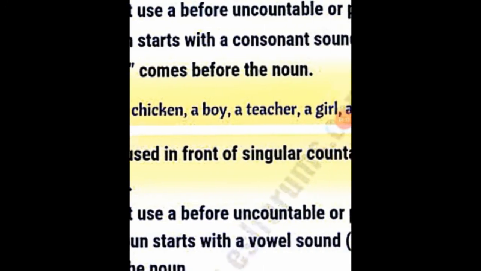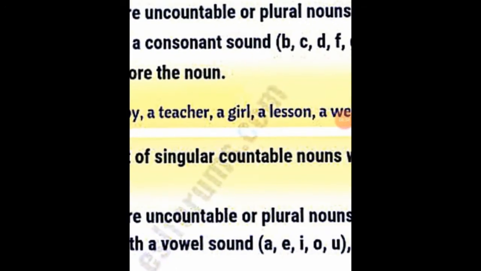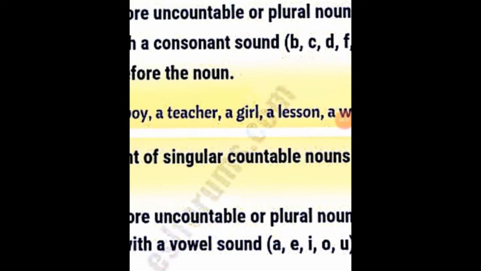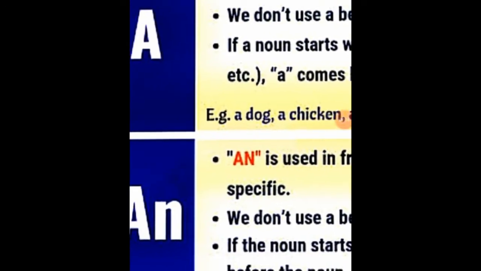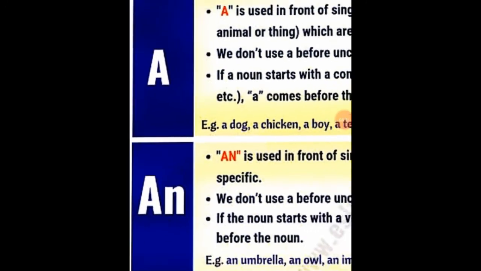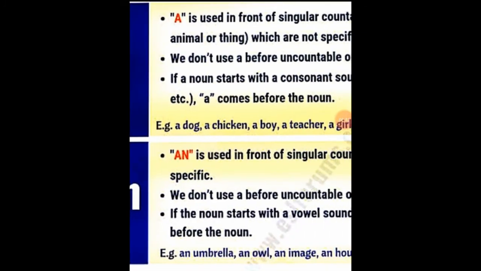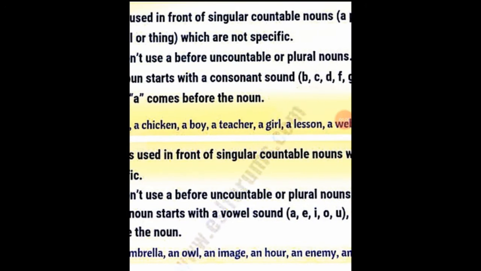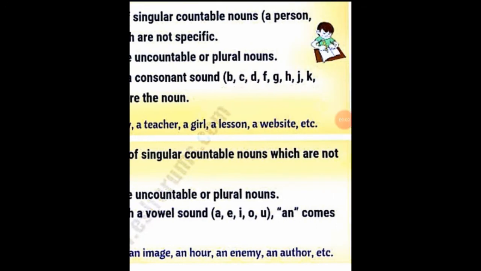If the noun starts with a vowel sound, that is A, E, I, O, U, an comes before the noun, right? In case of a, we do not use a with words before vowels, we use it before consonants. But here with an, we are meant to use an before the nouns which start with vowel sounds or vowels. For example, an umbrella, an owl, an image, an hour, an enemy, an author.